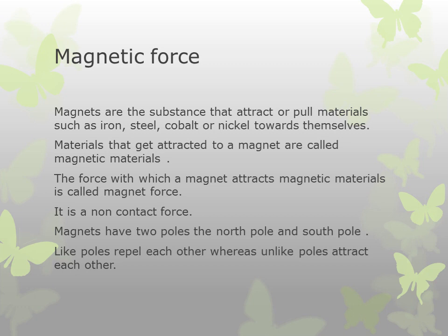Magnets have two poles, one is called the north pole and the second one is called the south pole. Like poles will repel each other, that is, north and north repel, south and south repel, and unlike poles attract each other. Unlike means what? North and south, or south and north, they will attract each other. So these are all examples of the non-contact force.